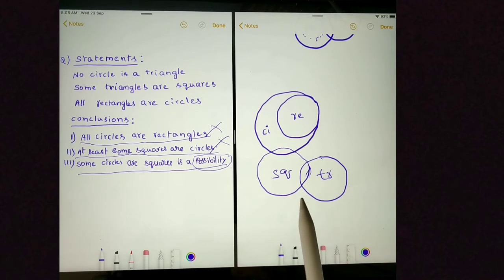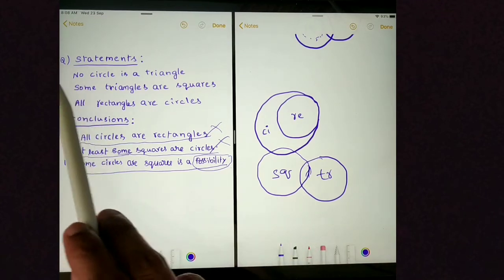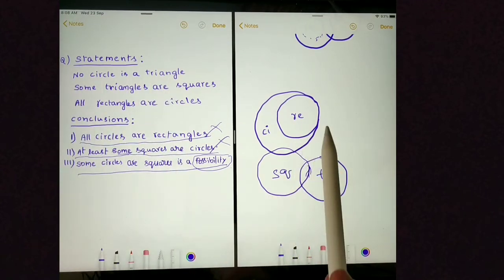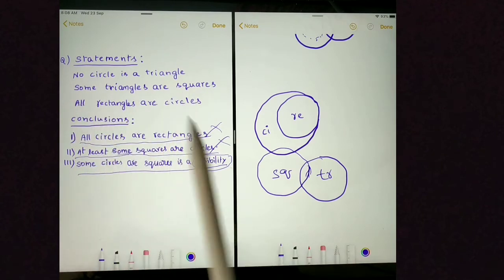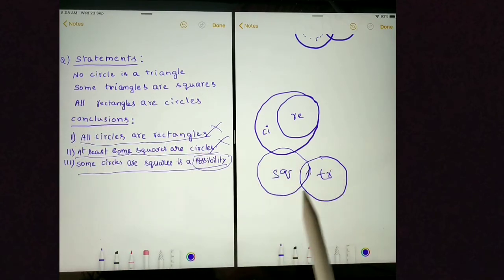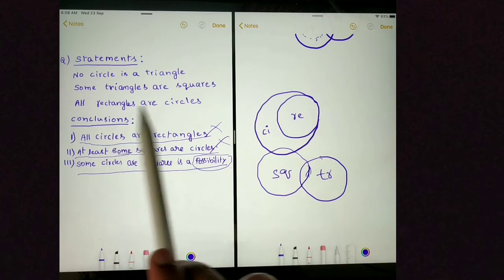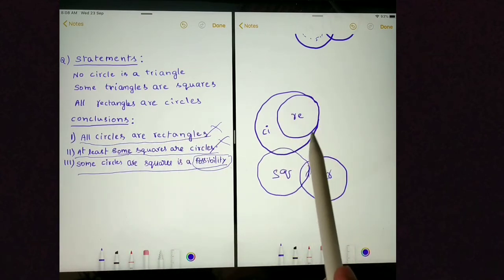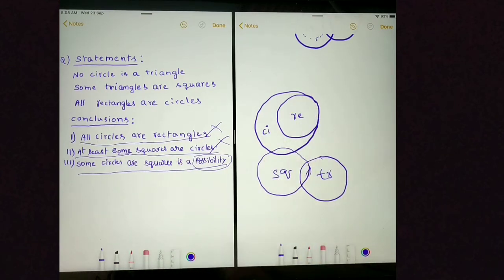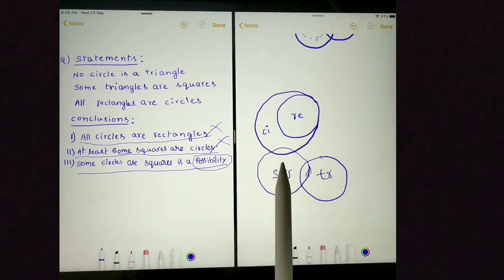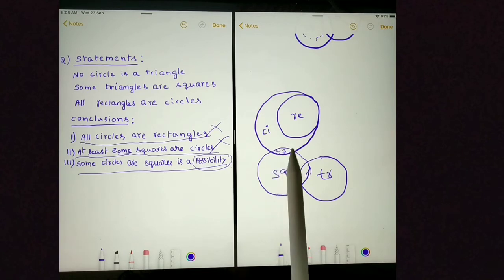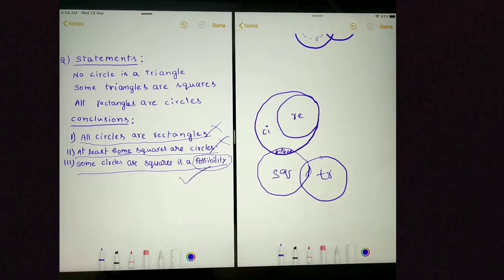Let's see whether it is following the statements or not. No circle is a triangle. Here circle is this and triangle is this. Yes, no circle is a triangle. Some triangles are squares. Next one is all rectangles are circles. We are following all the statements. By following all the statements, we could prove that some circles are squares. That's the reason this conclusion is true.